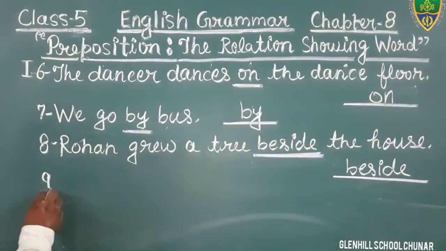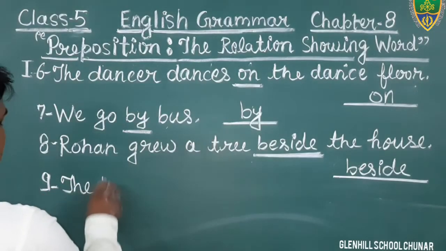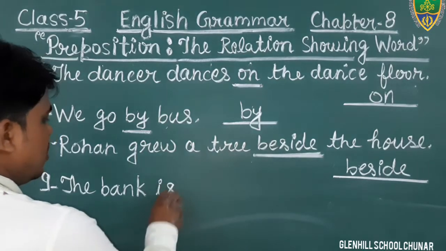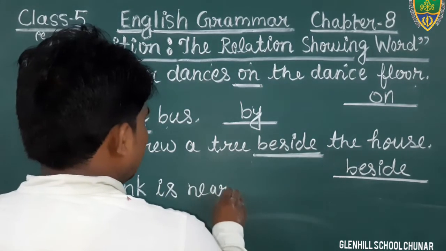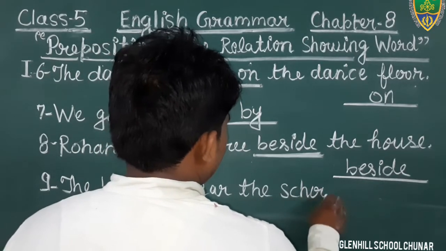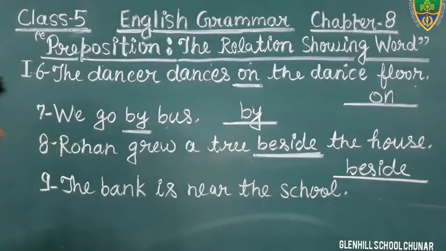Question number 9. Just see, students. The bank is near the school. Okay, students, just see the sentence. The bank is near the school.